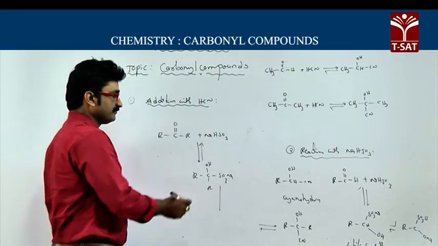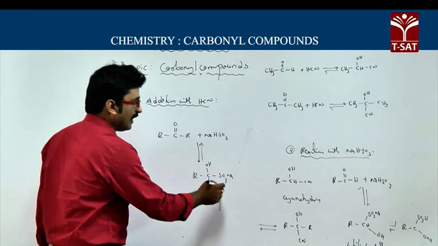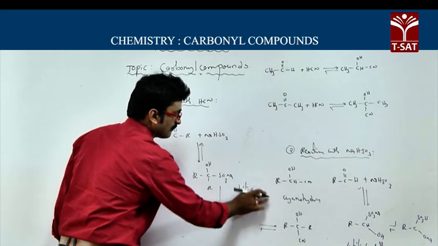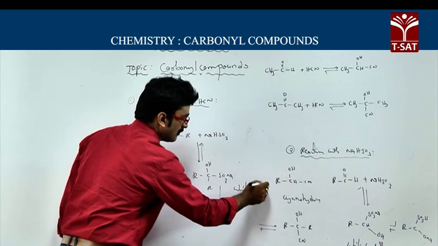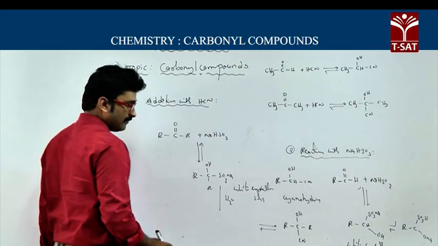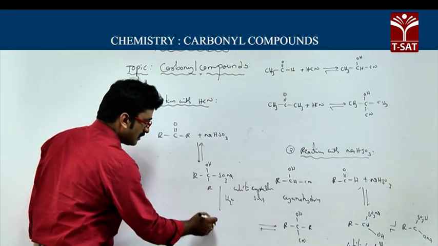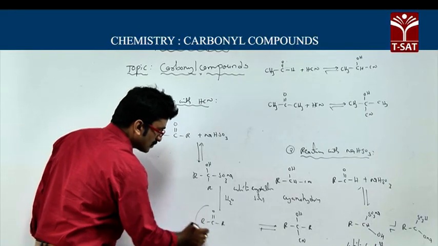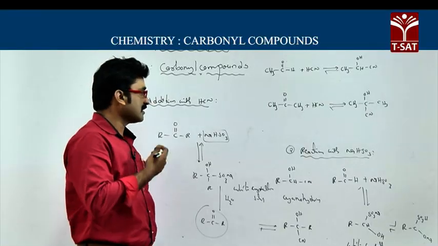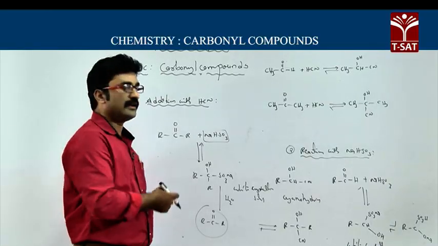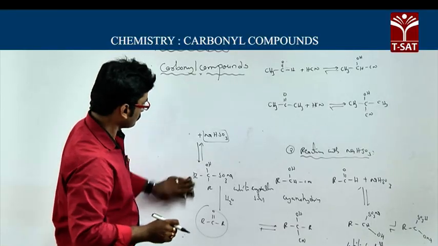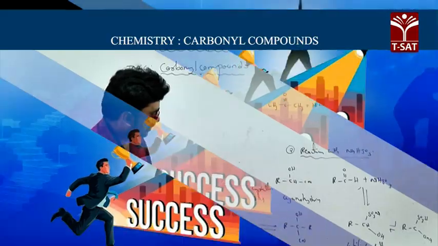This is called the sodium sulfite salt, a white crystalline solid, and when it reacts with water, again you will get R, C double bond O, R. Therefore, sodium bisulfite can be used for the separation and purification of aldehydes and ketones. Now next, the third reaction is the reaction with alcohols.